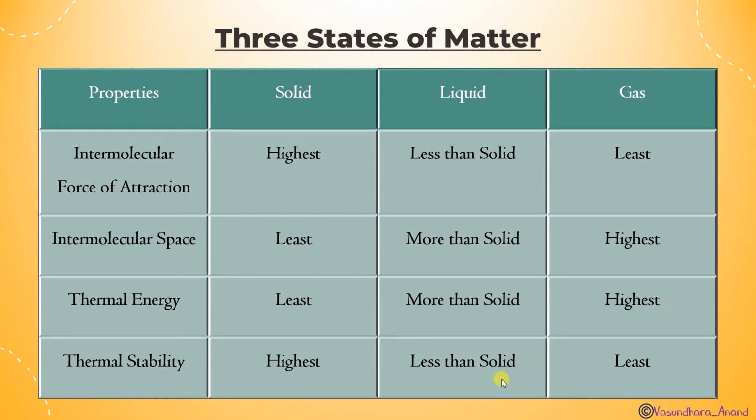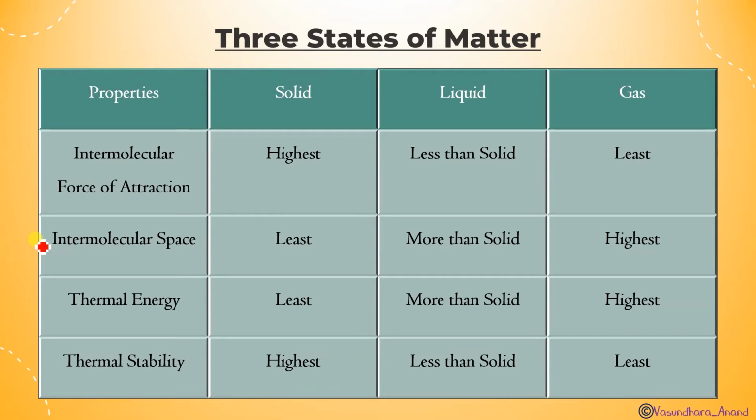If we talk about the properties, the intermolecular force of attraction is very high in solid, in liquid it is less than solid, but in gas it is least. Similarly, since the force of attraction is quite high in solid, the intermolecular space will be least. In liquid it will be more than solid, and in gas it is highest.